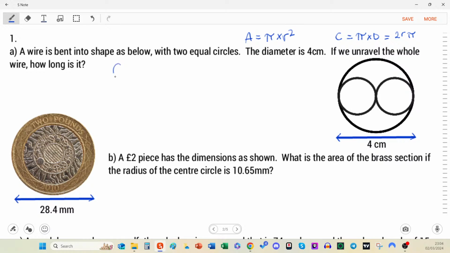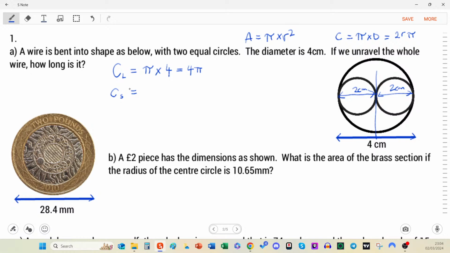So we could say the circumference of the large circle is equal to pi times its diameter there, which is 4. And we often write the number in front. The circumference of the smaller circle, well, first of all, we need to realize this is going to split down the middle. So it has a diameter there of 2 centimeters, and both of them do.